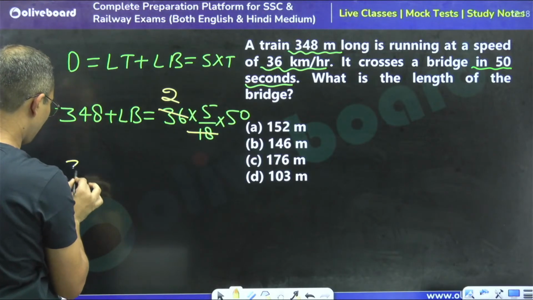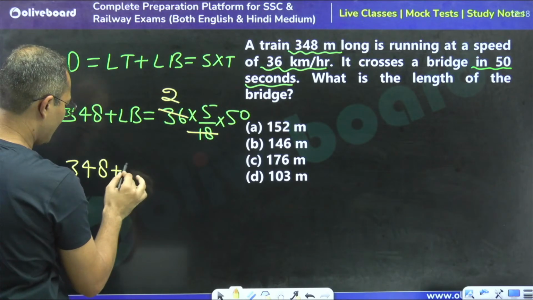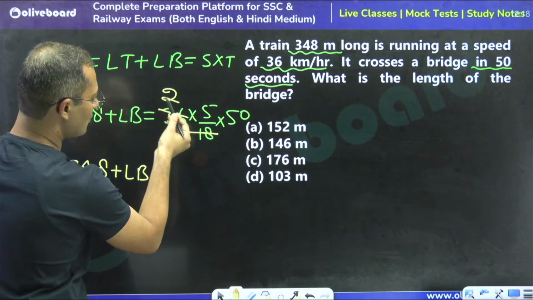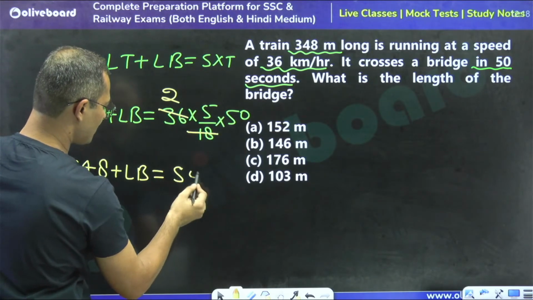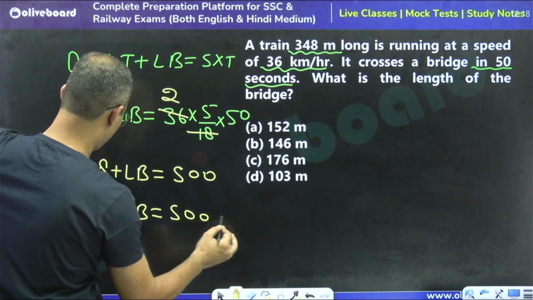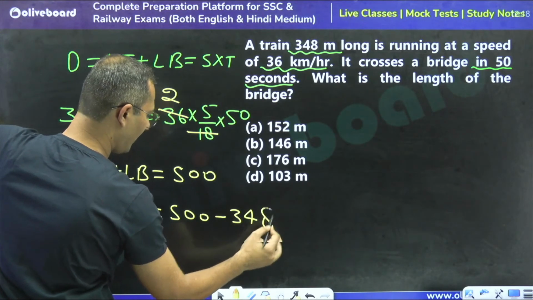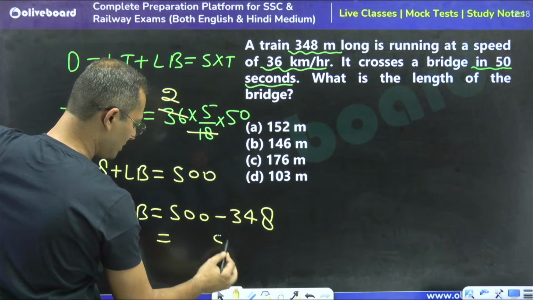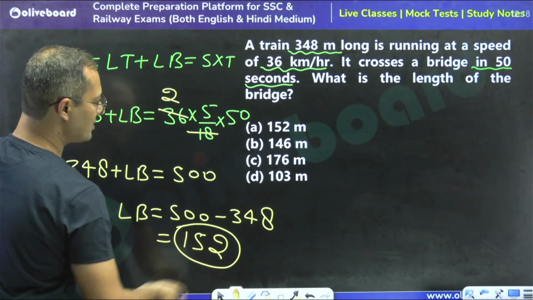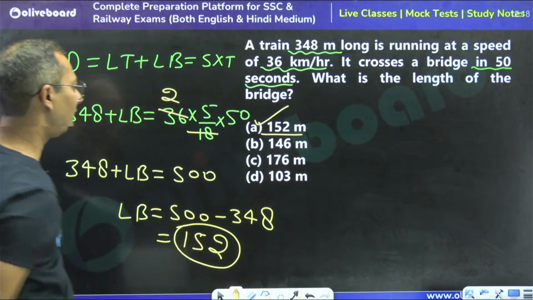So 348 plus length of bridge is equal to 5 into 2, 10, 10 into 50. So it will become 500. So length of bridge is going to be 500 minus 348, so we can say that 152, right? So 152 is the right answer. A part is the right answer.